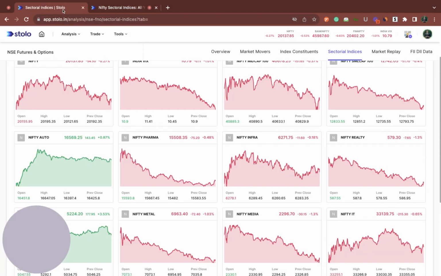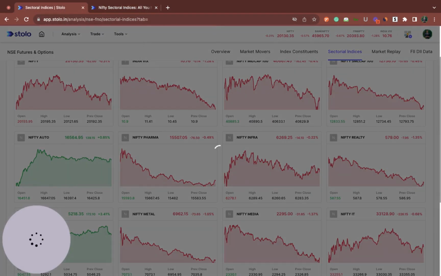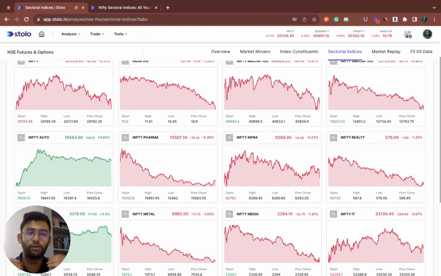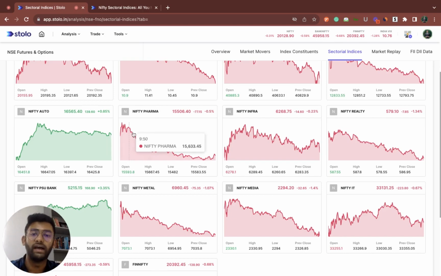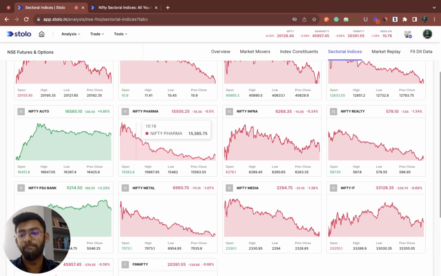Now coming to the actual FNO trading itself, right? The whole idea is, you come to this particular page and understand how this particular sector is performing. For example, here in Nifty Pharma, as the day went on, you saw a very bearish momentum to it, right?